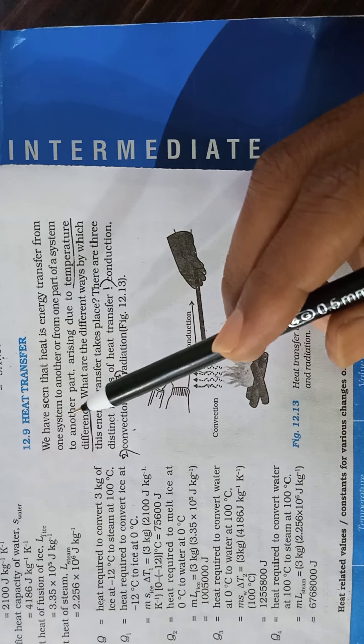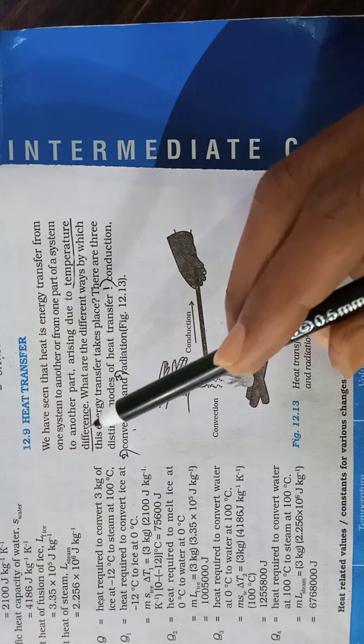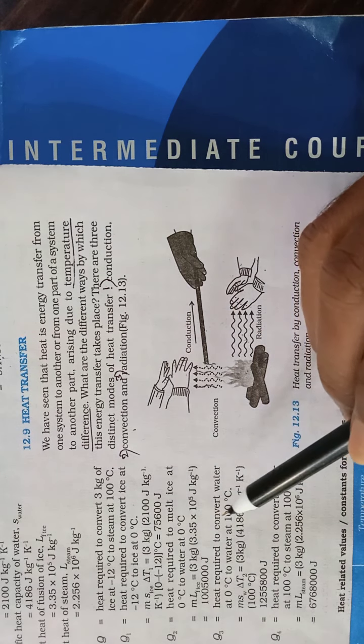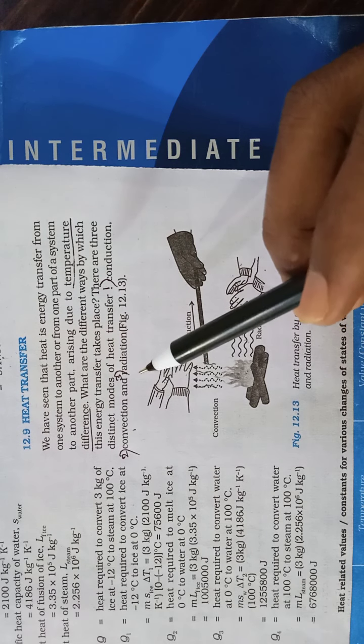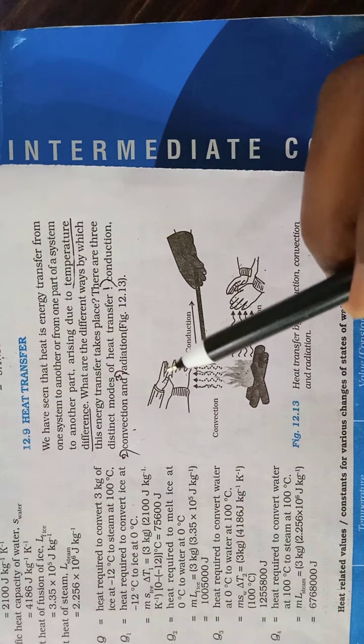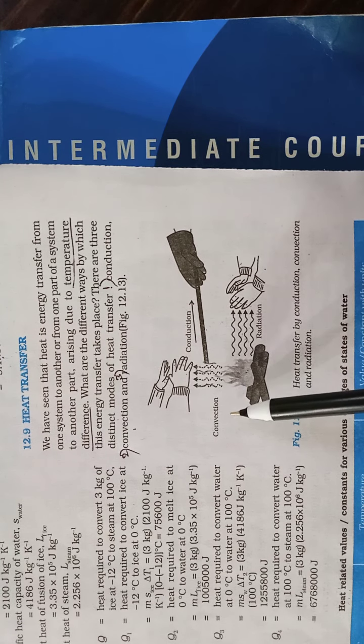After cooling down, its density increases, therefore it again comes down due to gravity and goes up due to buoyancy. In this way, we find a cycle. This is called the convection cycle, and this mode of heat transfer is called convection. So we will be considering the convection mode in detail now.